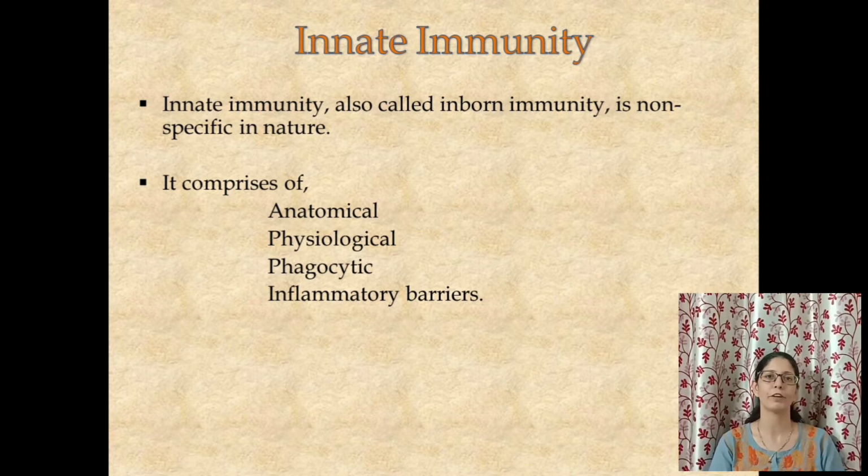I will give you a couple of examples. Look at your eyes. Your eyes blink constantly. It's an involuntary action, right? Your eyes have eyelashes. These are protective mechanisms to see that no dust particle enters your eye. Sometimes if a dust particle does enter your eye, it starts watering. That mechanism of watering is the removal of any dust particle from your eye. So that's an anatomical barrier.